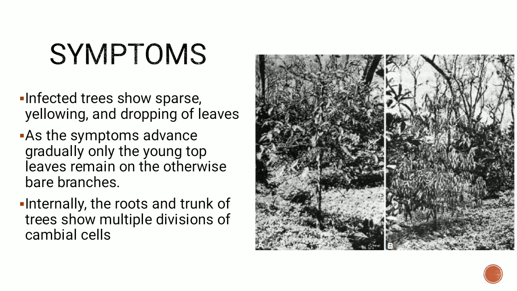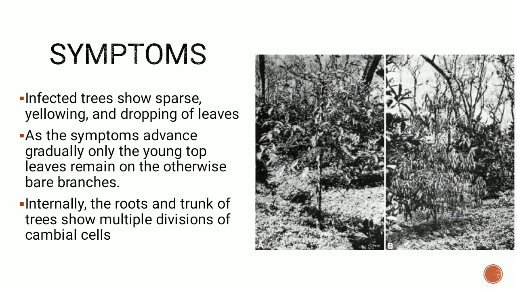Now, coming to the symptoms. An infected tree will show yellowing, like I told you, and even dropping of the leaves. The leaves will become very sparse or reduced in number. As the symptoms keep advancing, the young top leaves remain, whereas the rest of the branches become completely bare, as all the leaves have fallen off. Internally, the roots and the trunk will show multiple division of the cambial cells. This is in response to the organism being present in the phloem. As the roots begin to die back, the condition of the tree will worsen and it will eventually die.